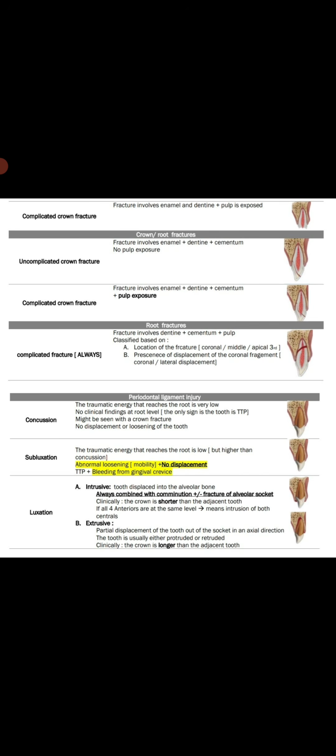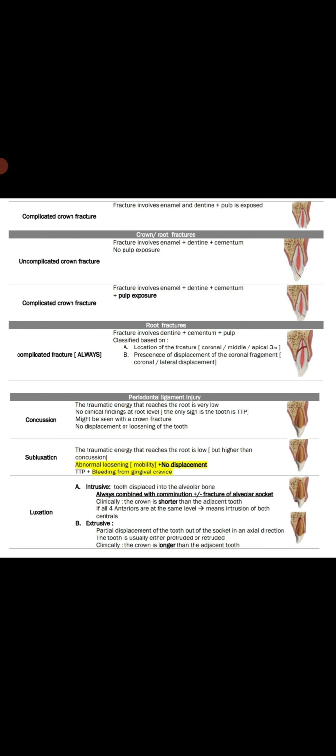We classify the root fracture on two bases. Number 1, the location of the fracture, where the fracture is located: coronal, middle or apical third of the root. Second is the presence of displacement of the coronal fragment. Either the coronal fragment is coronally displaced or laterally displaced. Coronal fragment means the crown part, the upper part of the root. This is about root fracture.